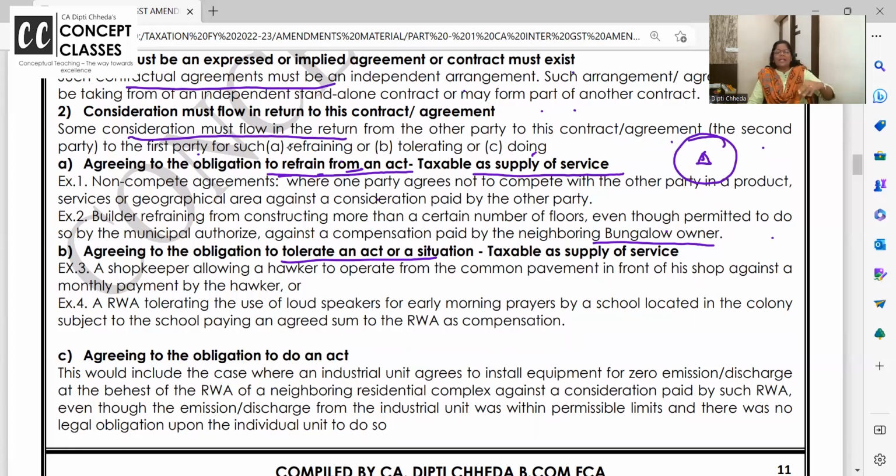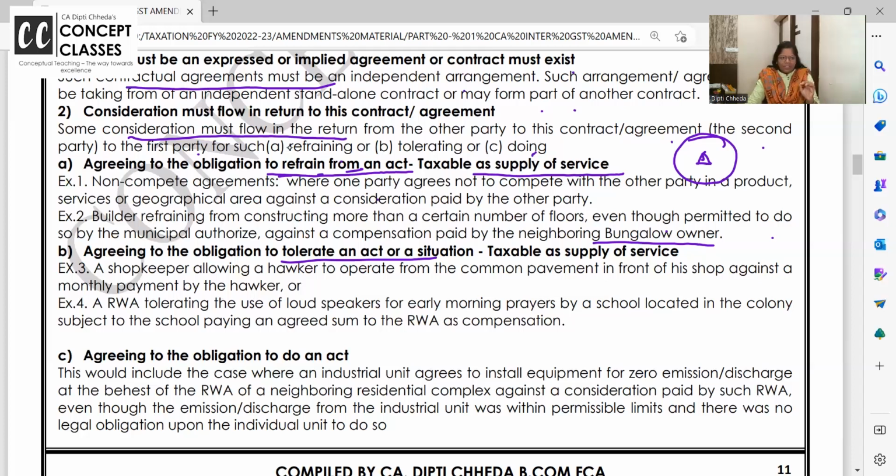Mine is a bakery, and outside if you put a tea stall, people who come to drink tea, they might take a few things from the bakery. You're just making tea and coffee, no? Outside my bakery, and I'm having the curry puffs and biscuits and all samosas. So what I'm saying is, okay, I will tolerate your tea shop in front of my building. You pay me a fixed amount.